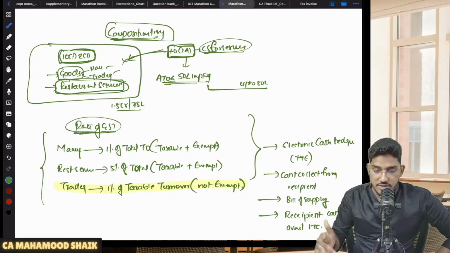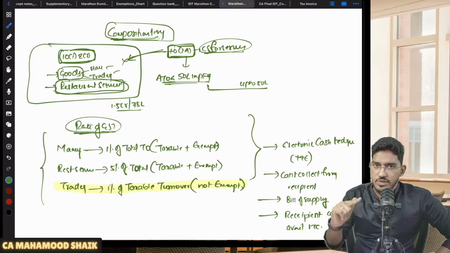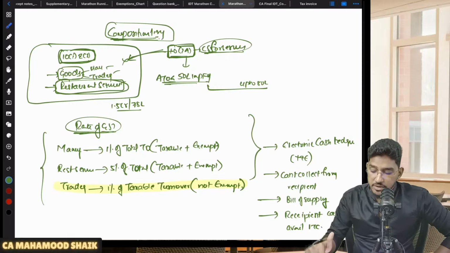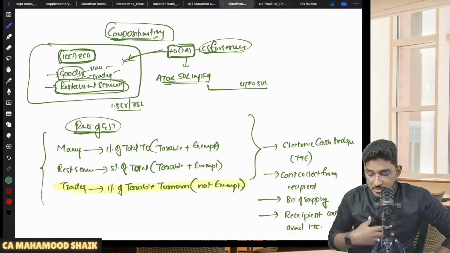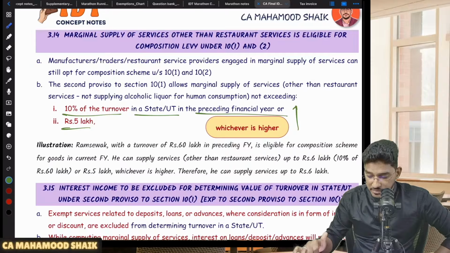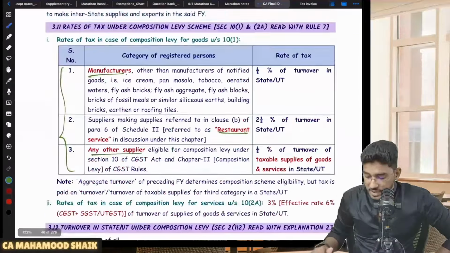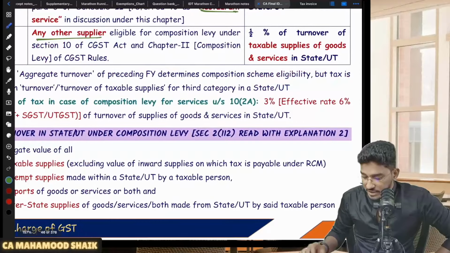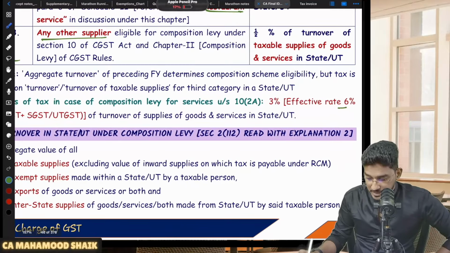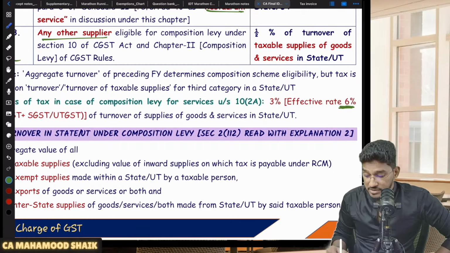You told for composition scheme under 10, 1 and 2, the rate of GST is 1%, 5%. But what will be the rate of GST if a person opts for composition scheme under 10 subsection 2A? What will be the rate of GST? So if you come here, if you are a person opting for composition scheme under 10 subsection 2A, the rate of GST will be 6%. 6%, 3% CGST, 3% SGST, effective rate will be 6% of total turnover.